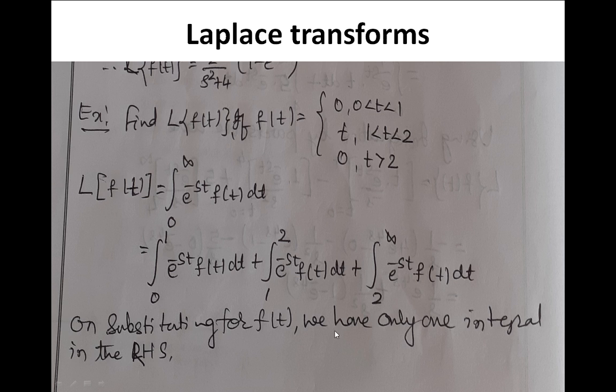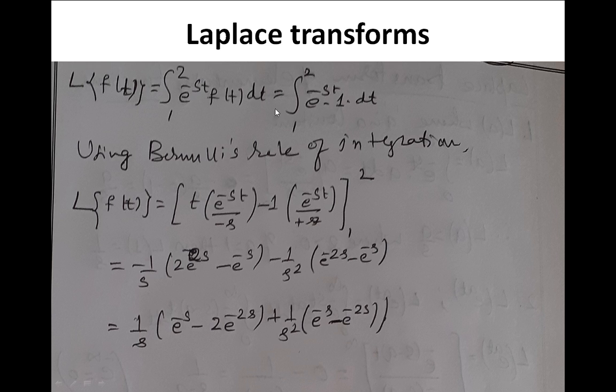On substituting for f of t, we have only one integral in the RHS because only the second term will become non-zero. The first and third terms become 0 because f of t is given as 0 there. Therefore, substituting the upper and lower limit only for the middle term using Bernoulli's form of integration: u into v1 minus u dash into v2 plus u double dash into v3 and so on.